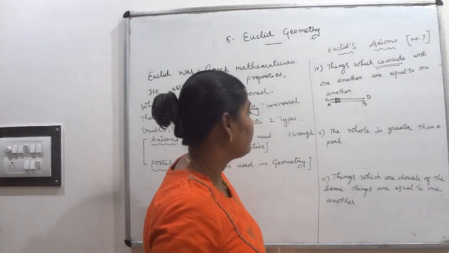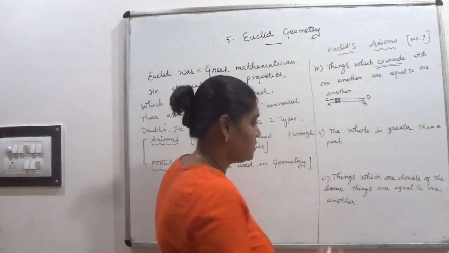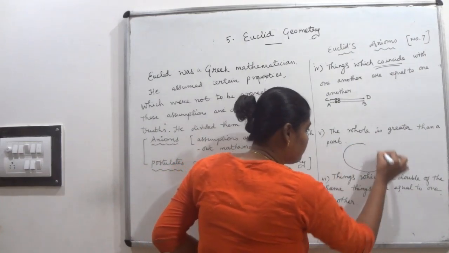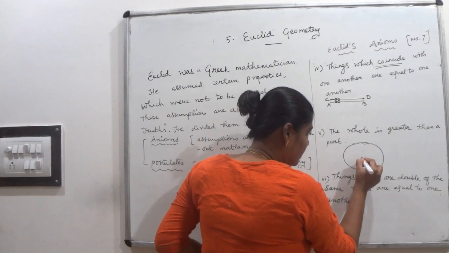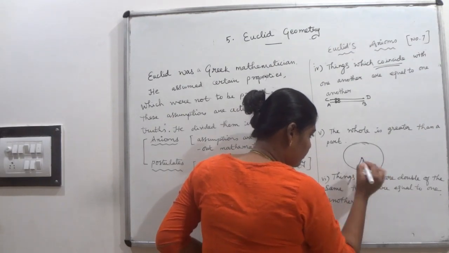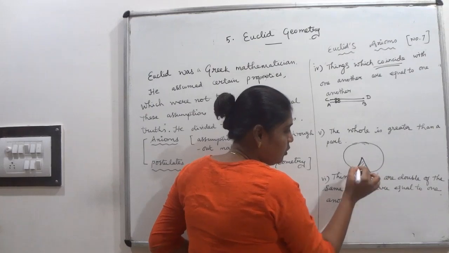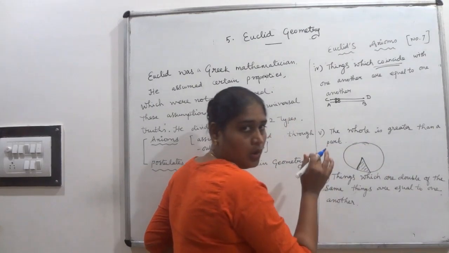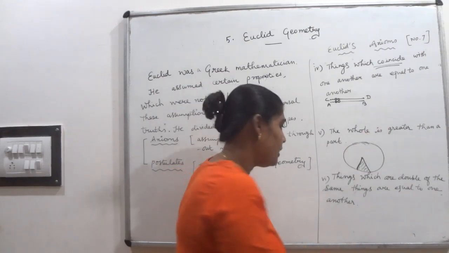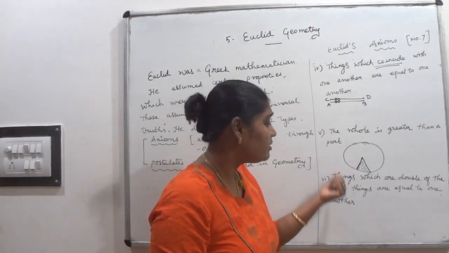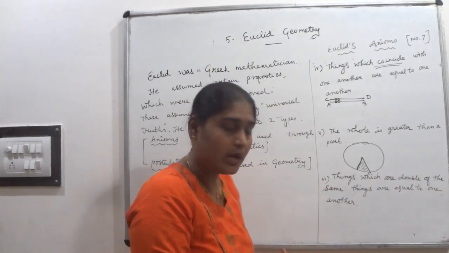Fifth axiom: the whole is greater than a part. Suppose one cake I am taking for example, a whole cake. In that, when you cut a part of it, see this one, this part, this is always smaller than the whole. The whole is always bigger than a part. That is only what is written. Okay.